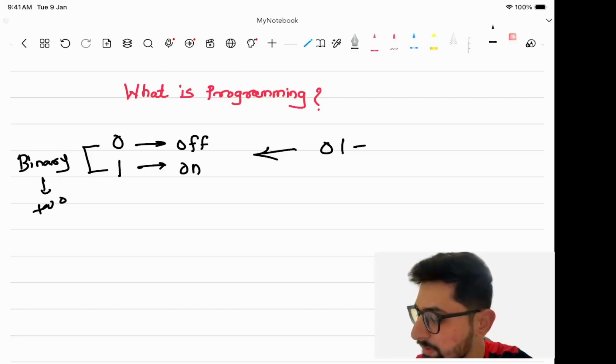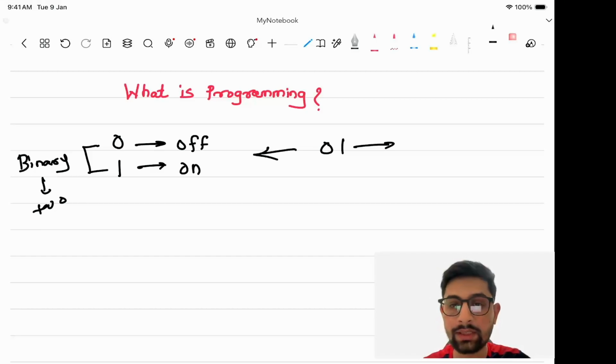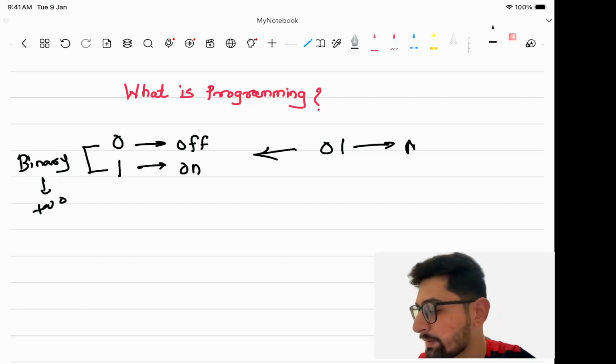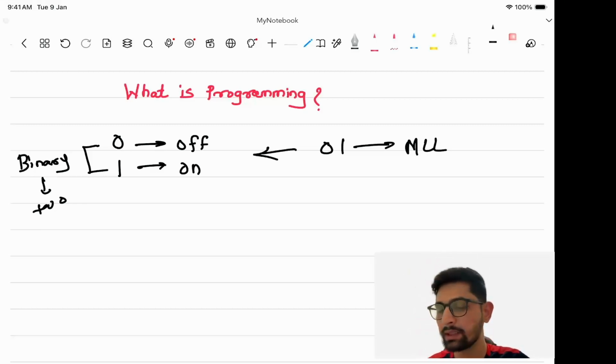The 0s and 1s which a computer or any electronic appliance understands, this language we call machine level language. Machine level language means the language which is understood by machines, or particularly electronic machines. As we are talking in English, the language name is English, right? Same here, the computer or any electronic device knows 0s and 1s, so we call this language machine level language.